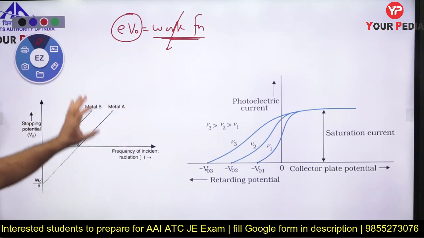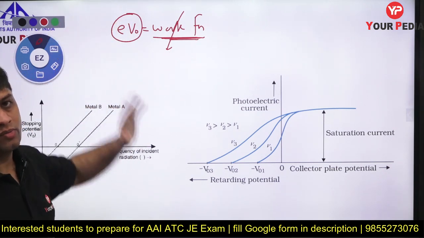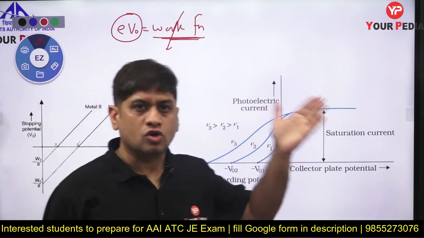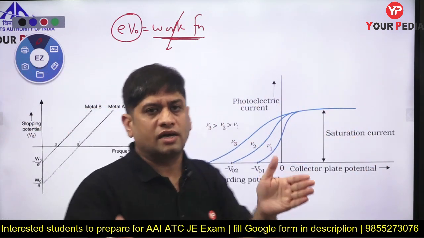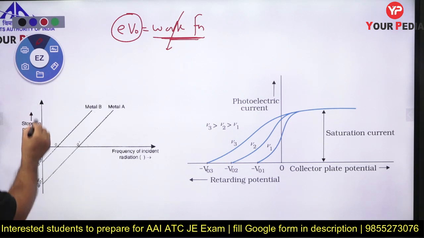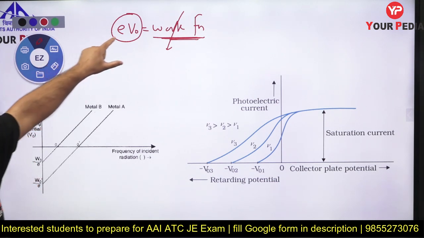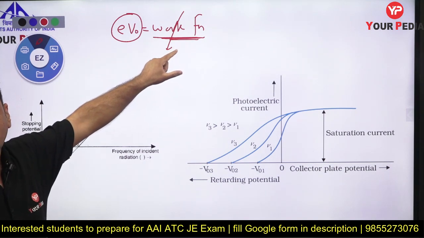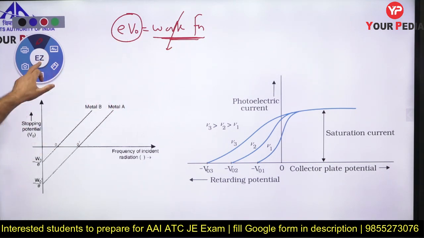That is equal to charge into stopping potential, so you can calculate like that. If you plot a graph with the frequency of incident radiation, that is the frequency of the photon, and stopping potential, from there you can calculate. Stopping potential is calculated as the work function of the metal divided by the charge on the electron.